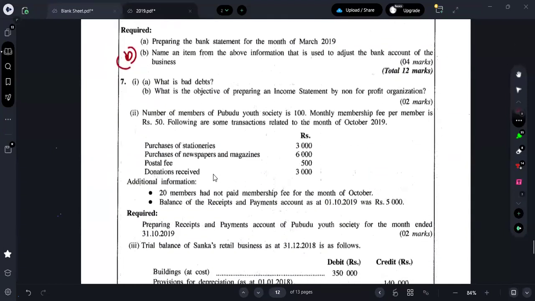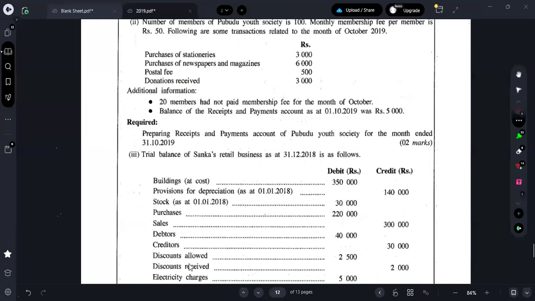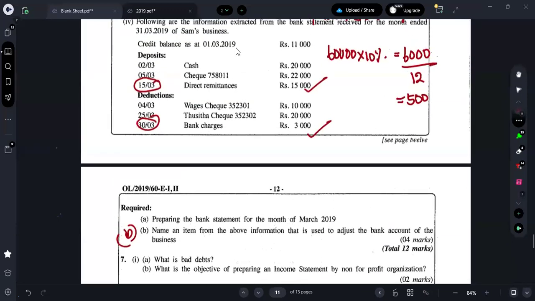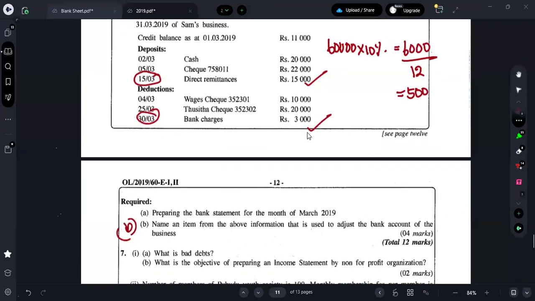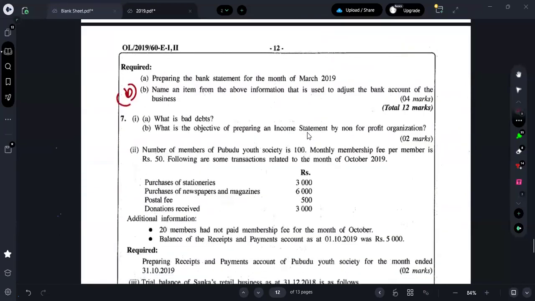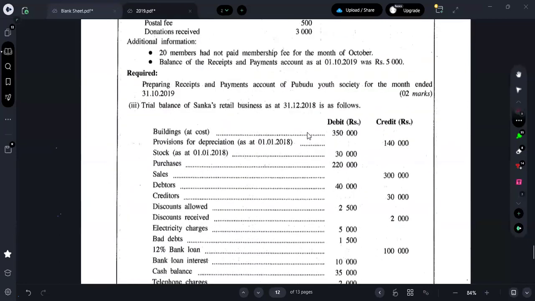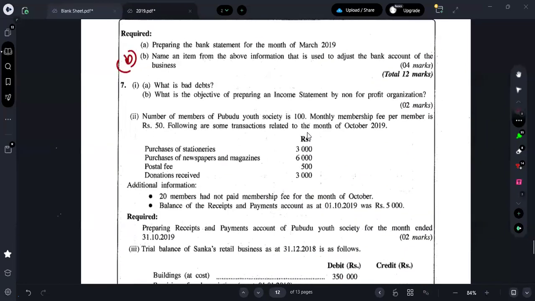Okay. Moving on to the seventh question. Let's quickly do the seventh one. For the B part, you can say direct remittances 15,000, bank charges 3,000, because these two transactions will be adjusted in your adjusted bank account. Right? Okay. So moving on to the seventh question, not very difficult, right? So far everything was easy, right? So what are they saying? What is bad debt?